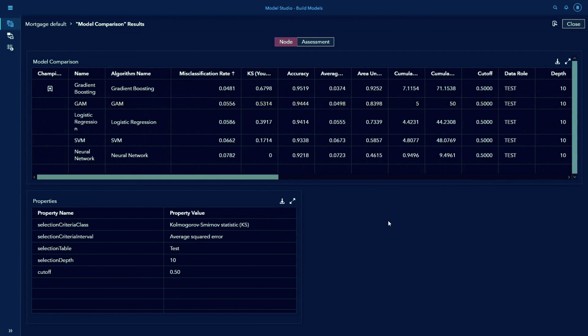As you can see, Model Studio enables you to easily train a GAM alongside other machine learning models and to compare model performance. This is done in just a few clicks and keystrokes to make analytics accessible to everyone and to empower you to use data more easily to answer questions. GAMs are enticing because they provide a solution to the dilemma of choosing between accuracy and interpretability. So it's easy to see why GAMs belong in every data scientist's toolbox.